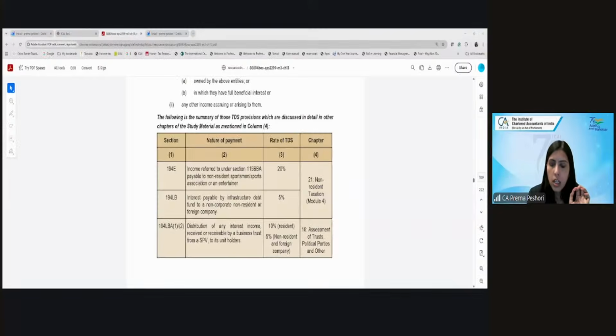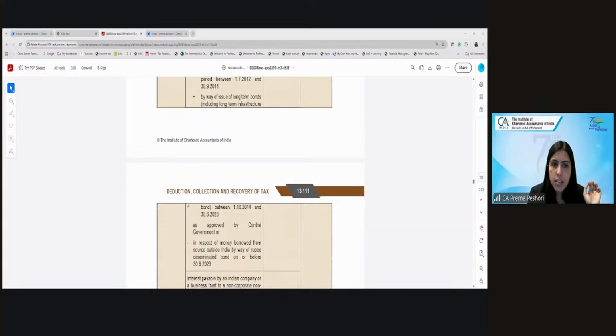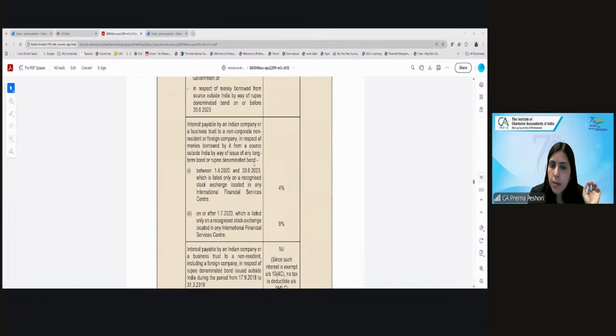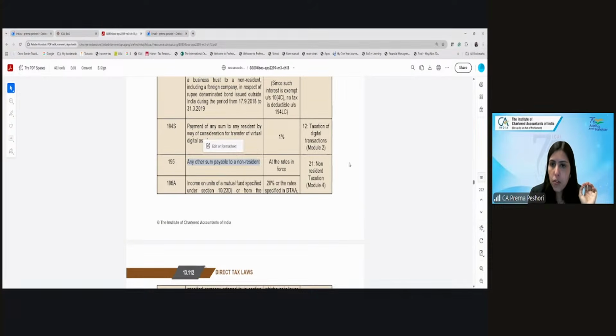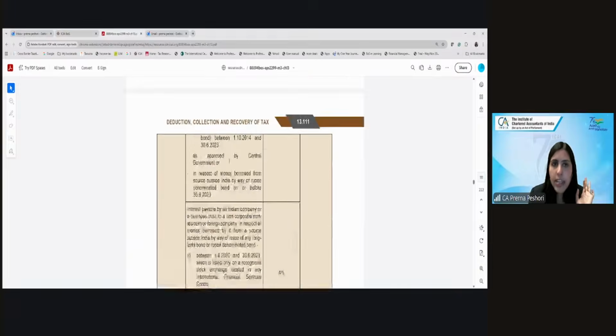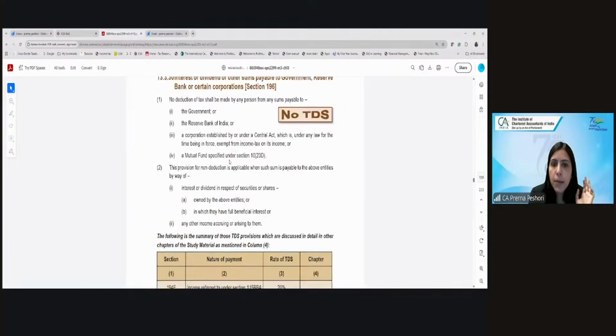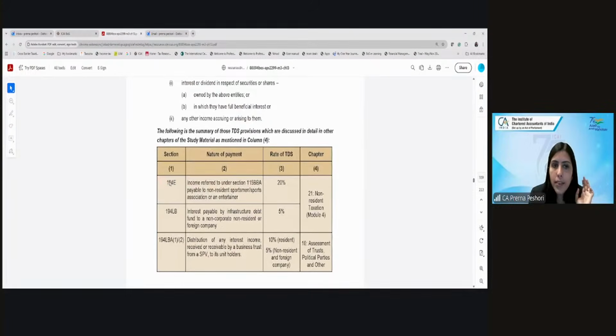See, we have here section 195, any other sum payable to a non-resident. Now this we are just discussing at this point, but we are going to deal with this in which chapter? NR taxation chapter. And these are some of the other sections which are also applicable in respect of the non-resident. 194E, that is income in respect of the non-resident sportsman, sports association, entertainer. Again, this is a specific income paid to a sportsperson, covered under the NR tax chapter.